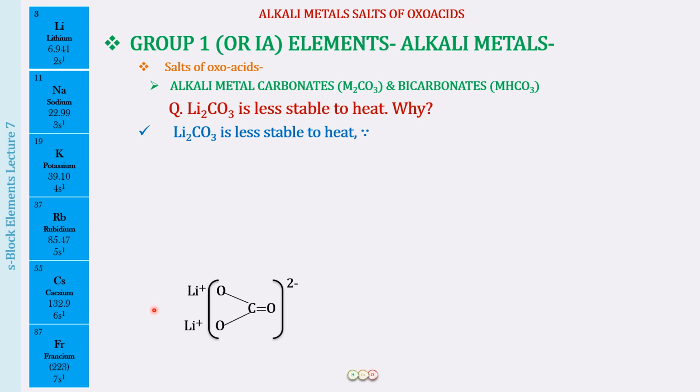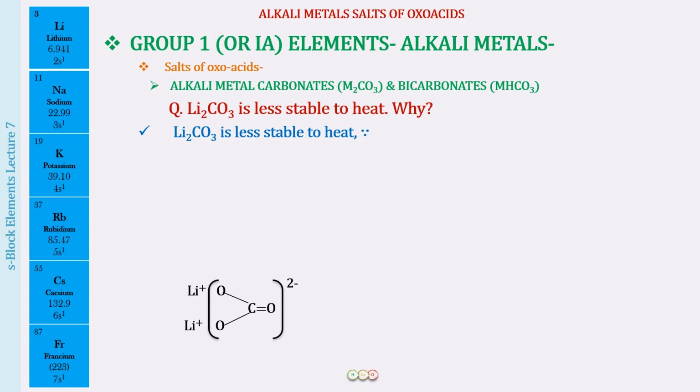What you have to remember in relation to the instability of lithium carbonate to heat is the Fajans rule. I hope you have studied the Fajans rule in your lectures on chemical bonding. In case you have not, you can watch our lecture on Fajans rule in the playlist on chemical bonding.